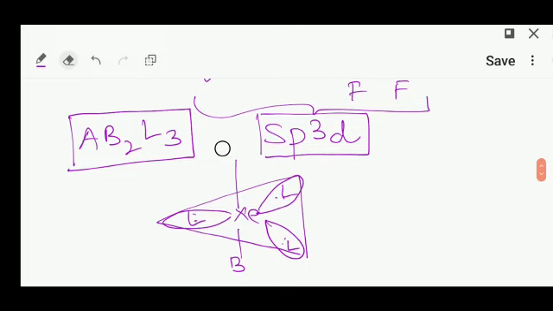Okay, you can write F instead of B. This is the shape of XeF2, and its shape is what? Linear shape.